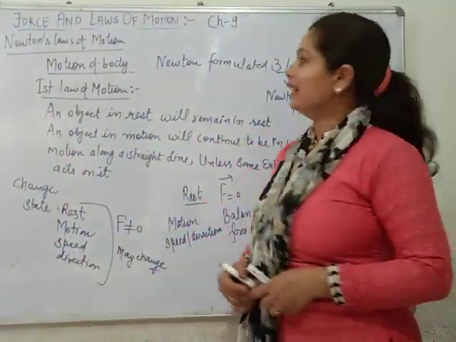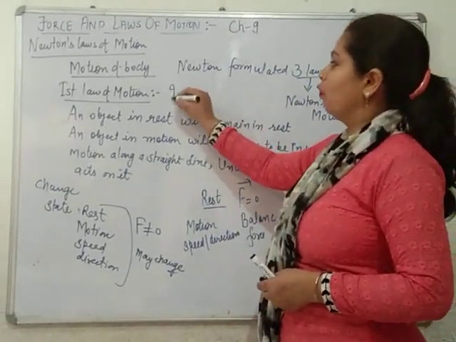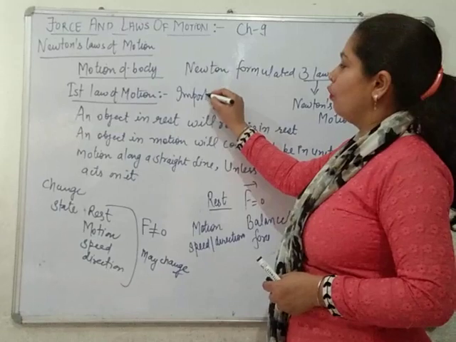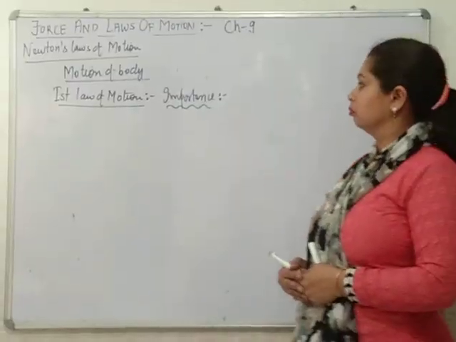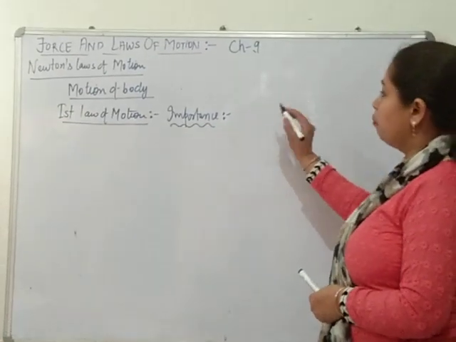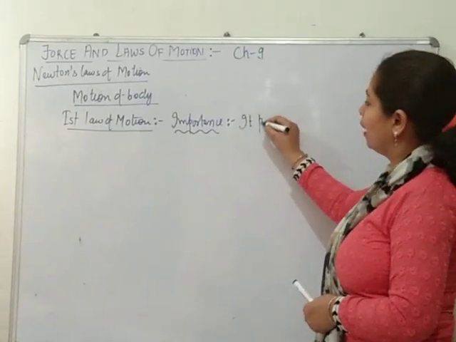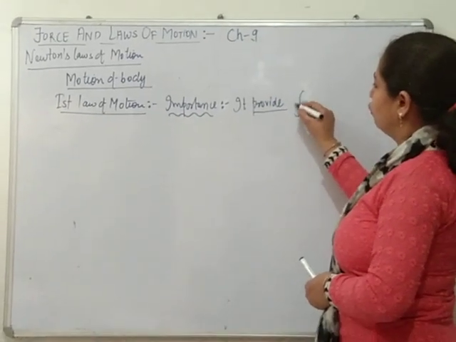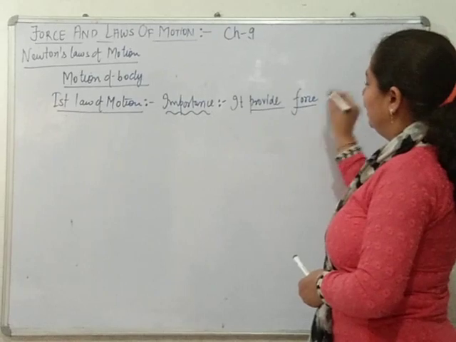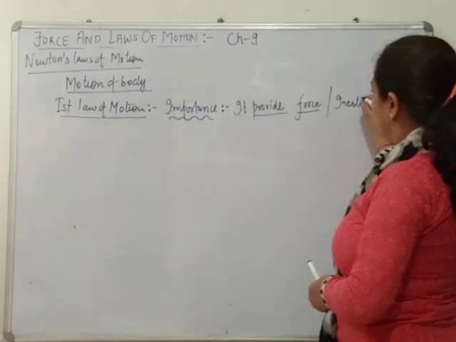Now what is the importance of the first law of motion? The importance of the first law of motion is that it provides the information regarding force. It defines inertia also.